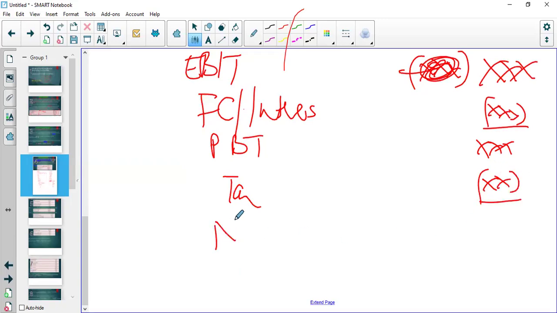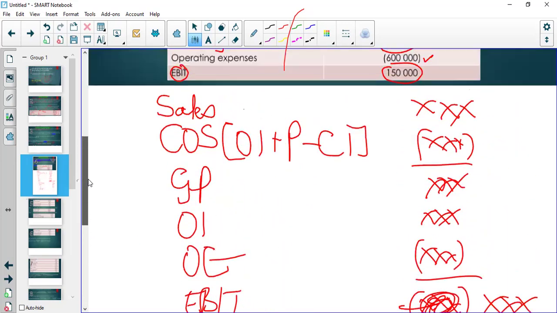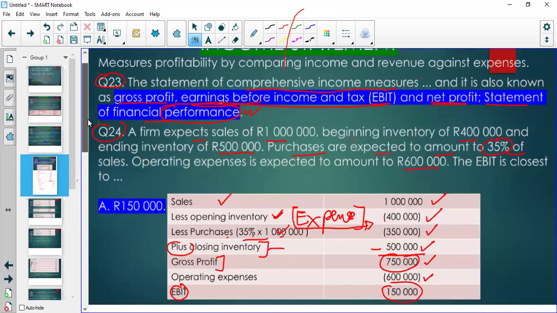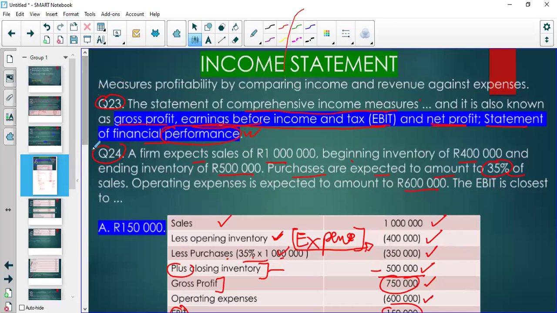Then we have net profit or profit for the year. So in this particular question, we were provided with the sales. We could calculate the cost of sales, get gross profit, then other expenses. They wanted this portion here. You should be able to make sure that you can do these things and do them well.